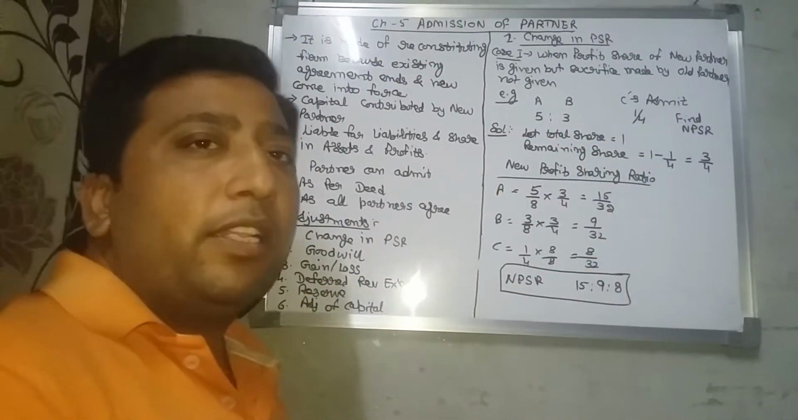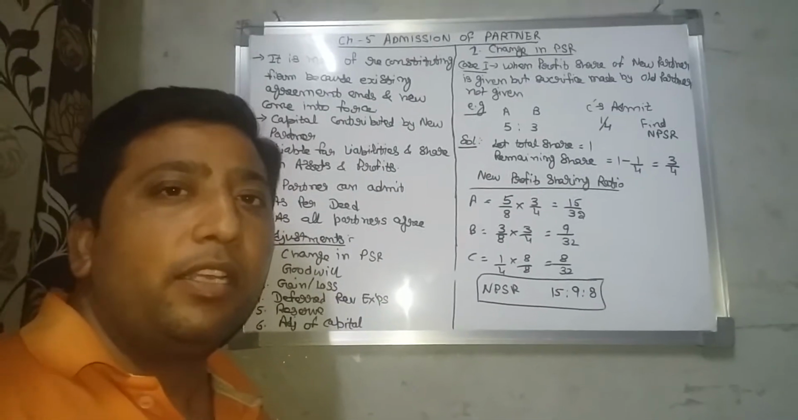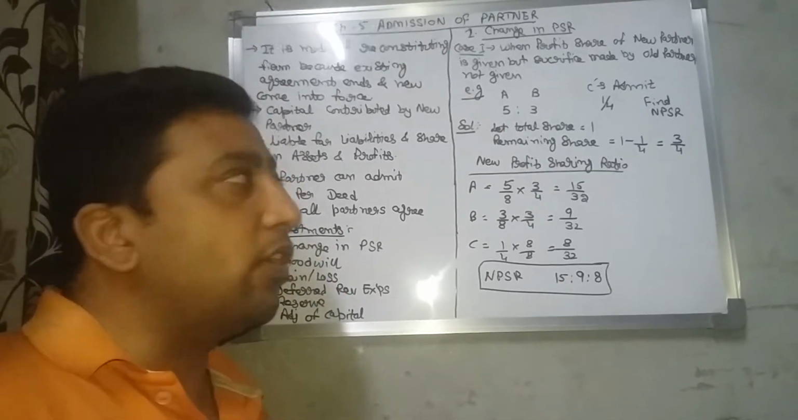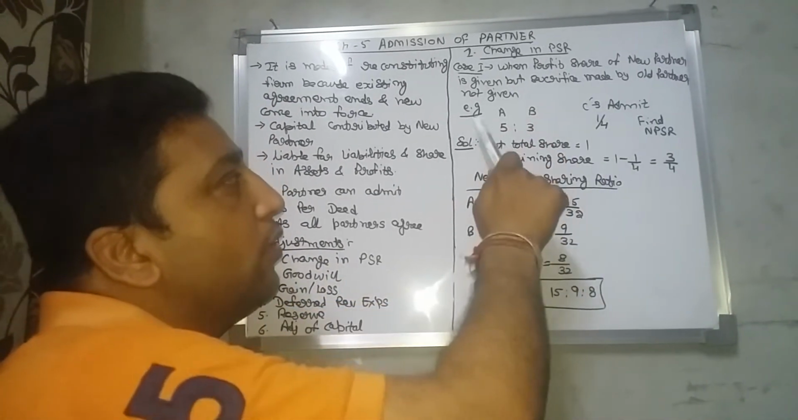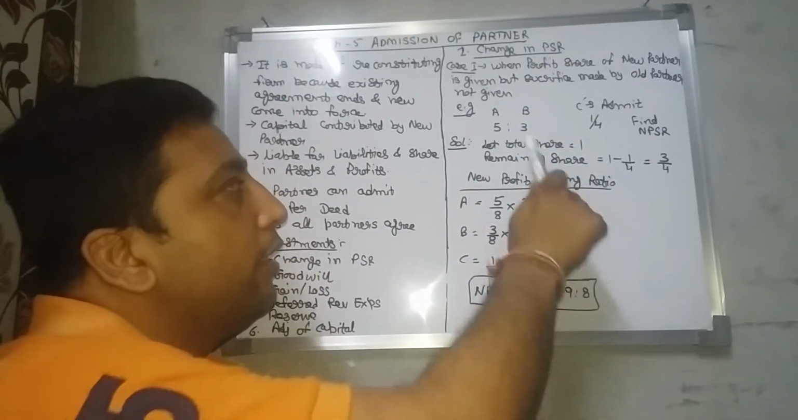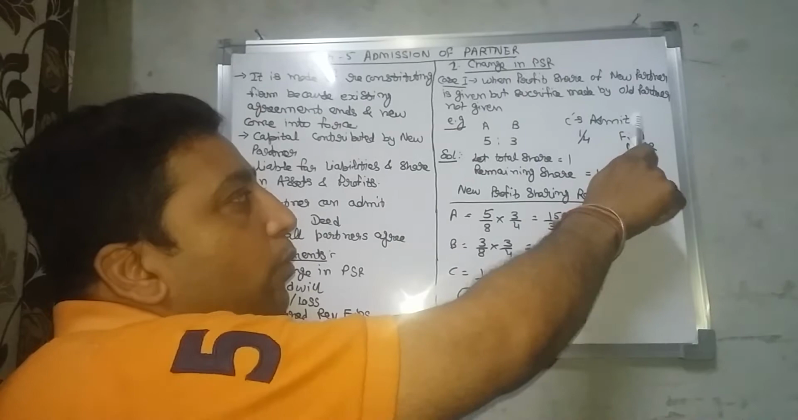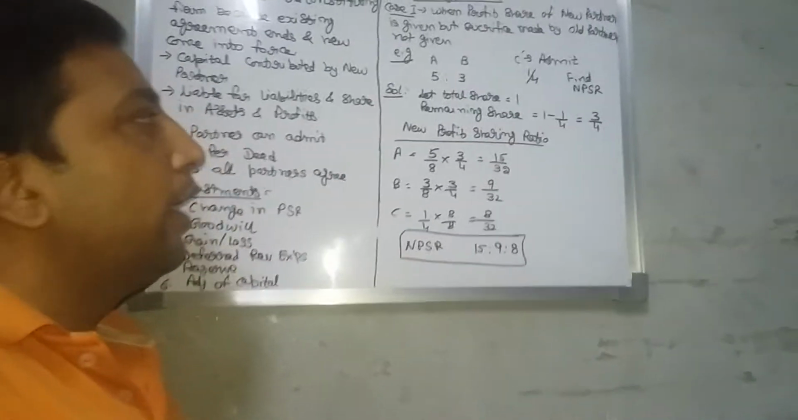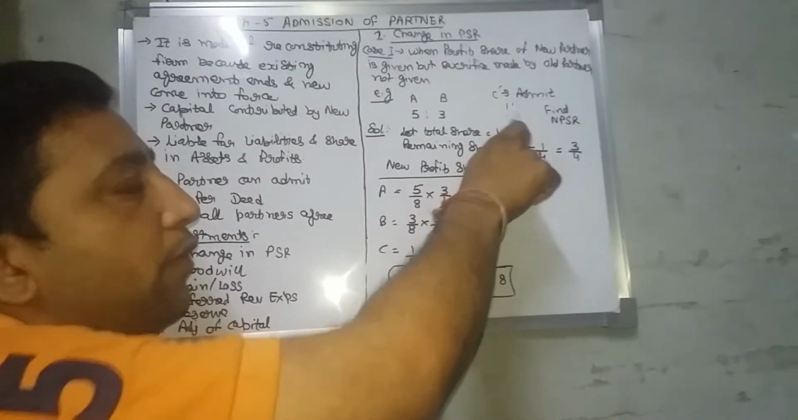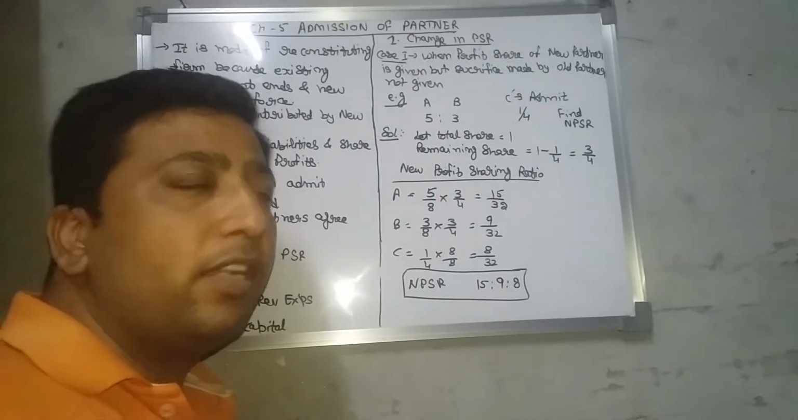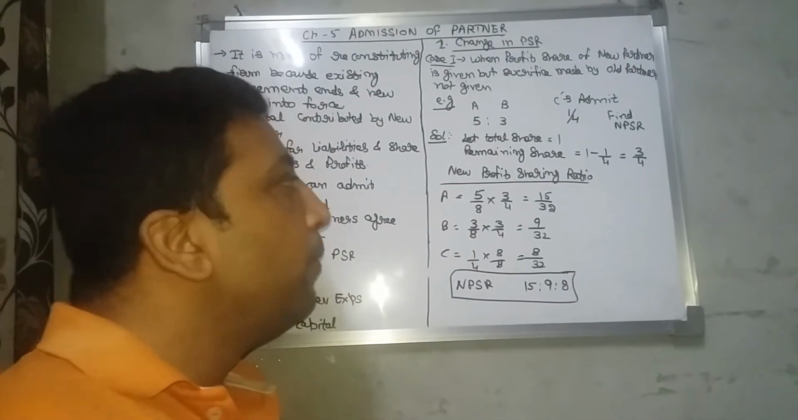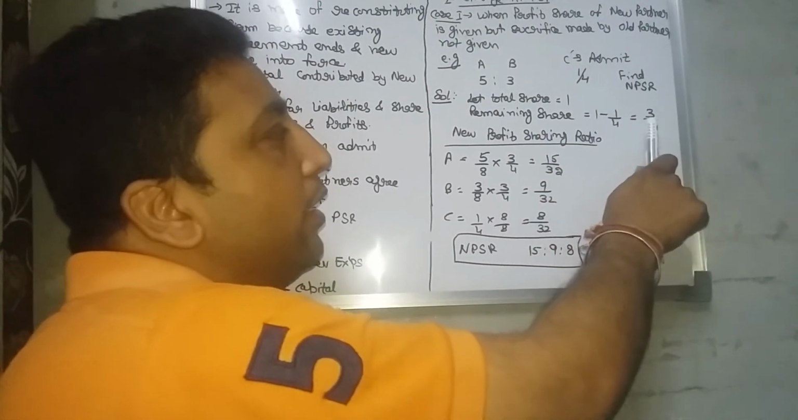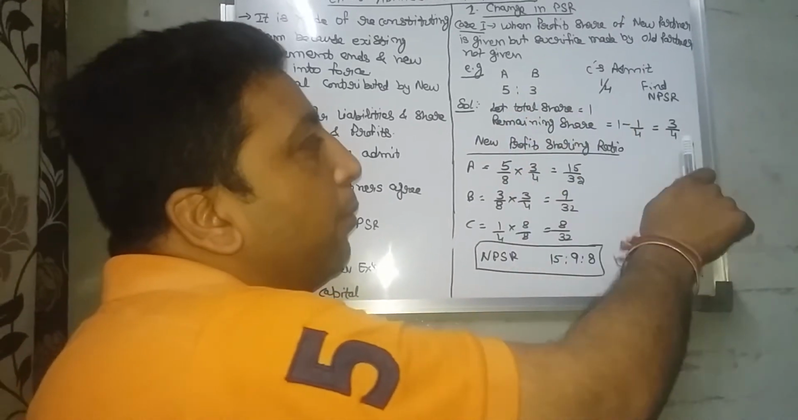Change in profit sharing ratio: when the new partner's share of the profit is given and the old partners' existing share is not given. In the first situation, for example, there are two partners, A and B, with the ratio 5 is to 3, and C is going to be admitted, and his new share is 1/4. So find the new profit sharing ratio. The total share of the three partners will be 1. C's share is 1/4, so 1 minus 1/4 is the remaining share of the two partners, A and B, that is 3/4.